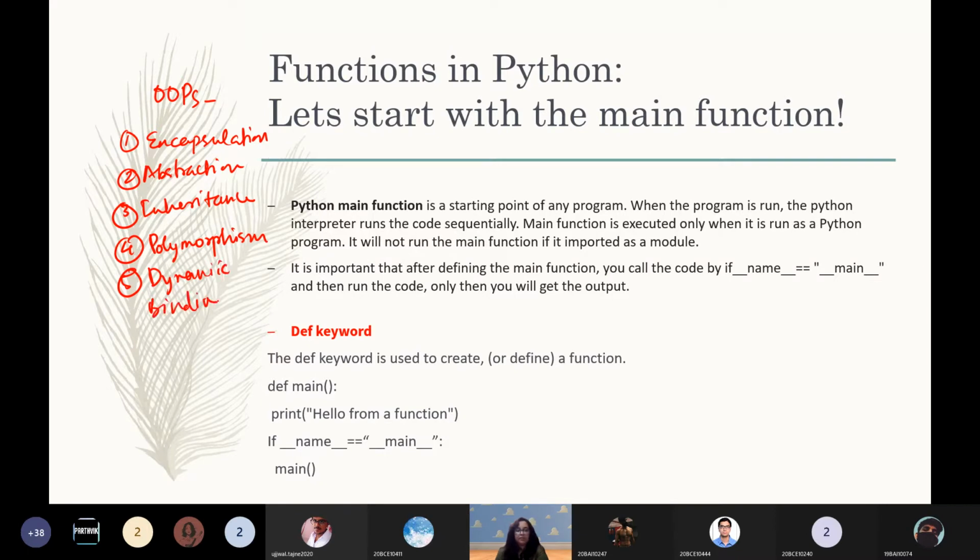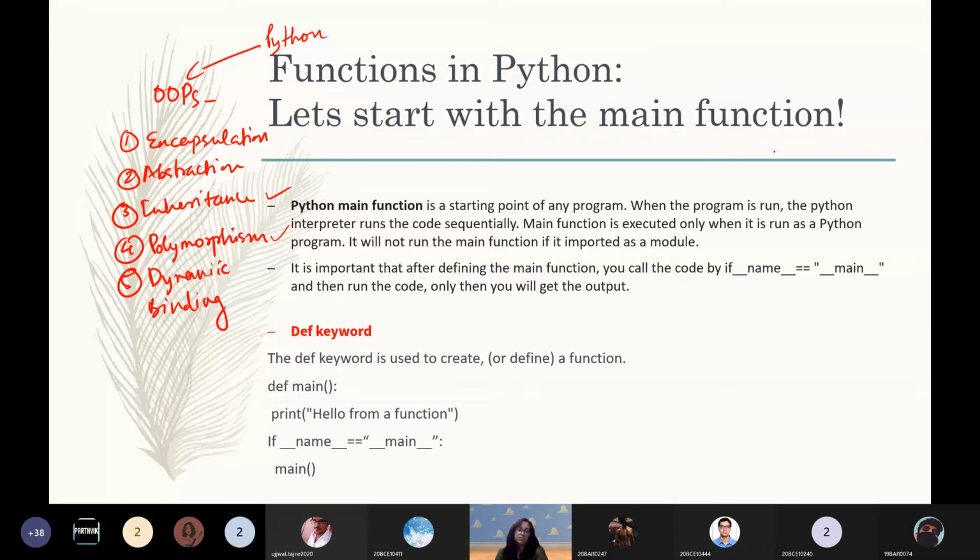Right? So even Python has OOPS. In those cases where we have multiple classes, in case of inheritance, for example, there is a parent class or a child class, or for example, for polymorphism, we want to do function overloading. So in those cases, we obviously need to have a main method. We also have the concept of constructors in Python. Again, the need for a main method arises.